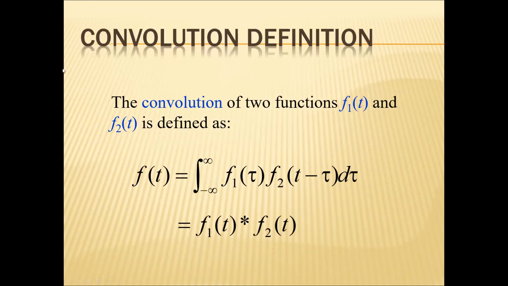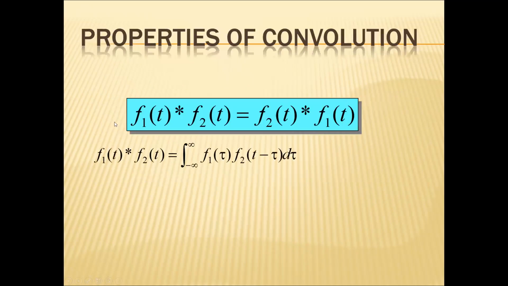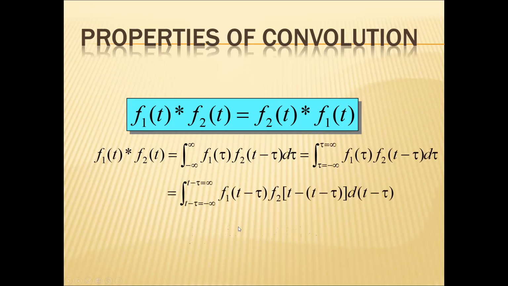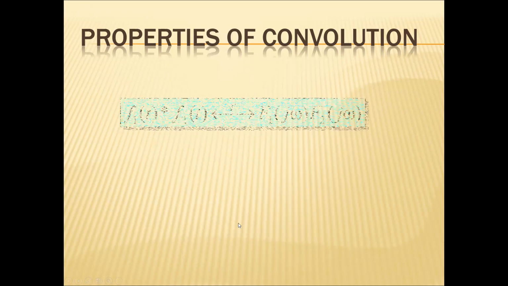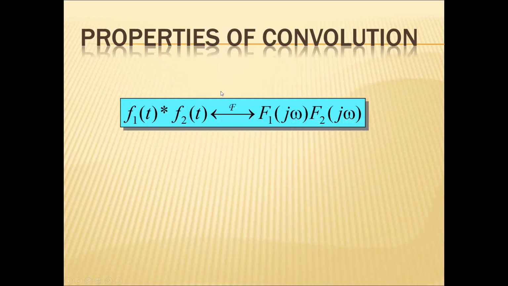So now the convolution property. Before going to talk about the convolution property, first of all we have to define the convolution. So convolution of two signals can be written as f of t equal to integral from minus infinity to infinity of f1 of tau f2 of t minus tau d tau. This is what is called f1 of t convolved with f2 of t. So here I have a property called the commutative property: f1 of t convolved with f2 of t equal to f2 of t convolved with f1 of t. We are not going to talk about this property right now. We will discuss it later.